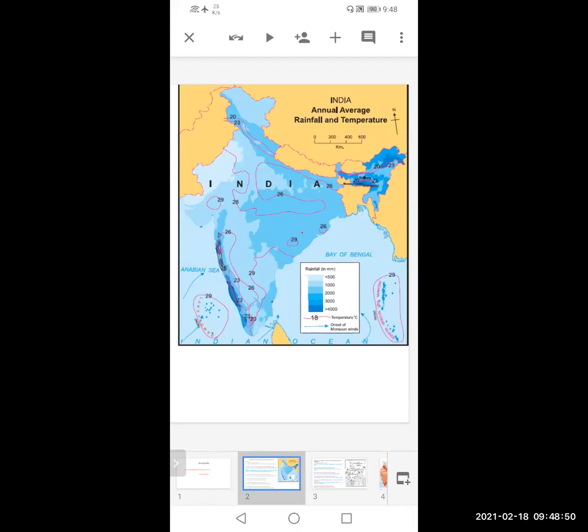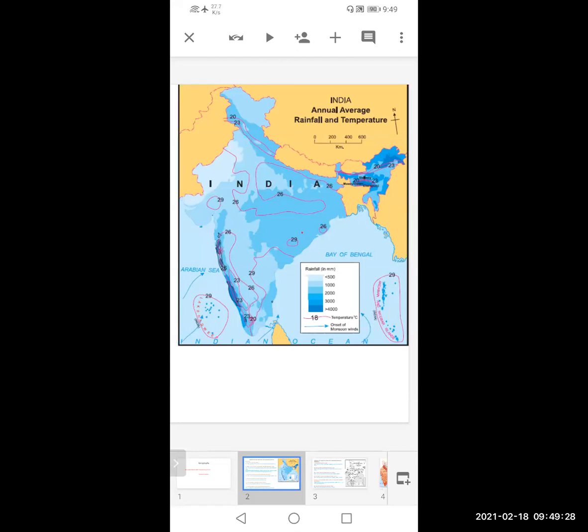Now, first we can see the index. The index is the box below the Bay of Bengal, where rainfall in millimeters is given. This index is very important. When a question asks you to show the following details or locations on the map, it is expected that you will draw the index. The index is used as a reference for the map.